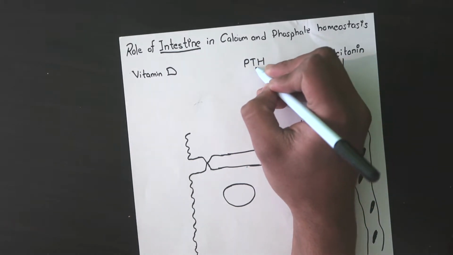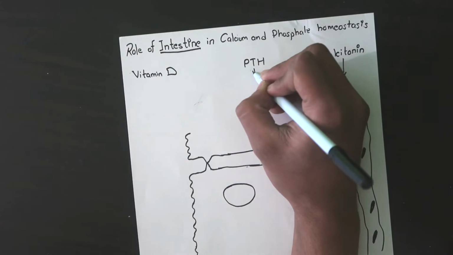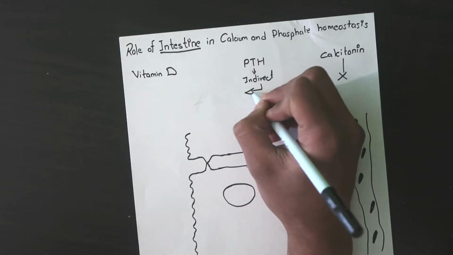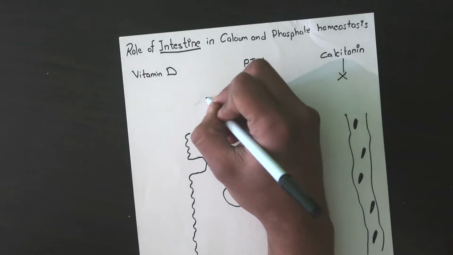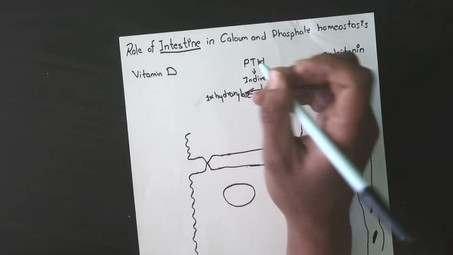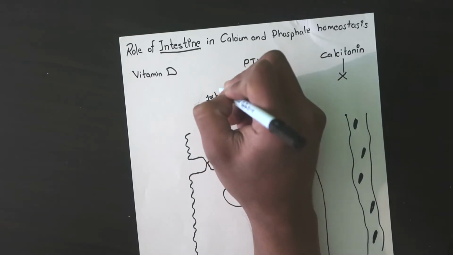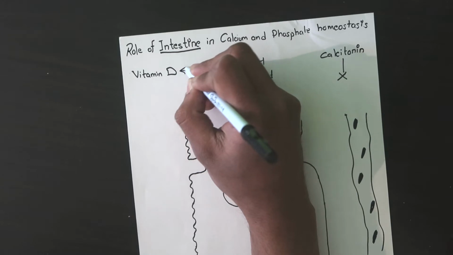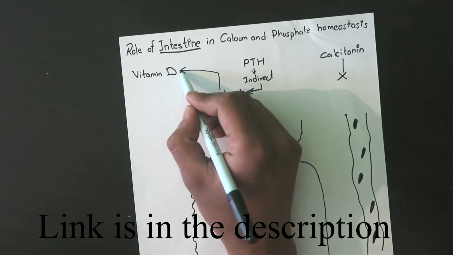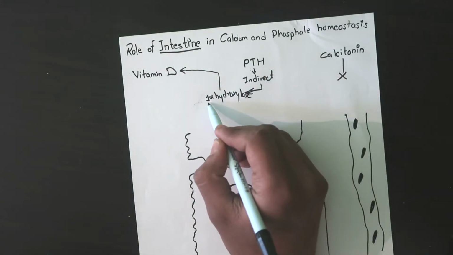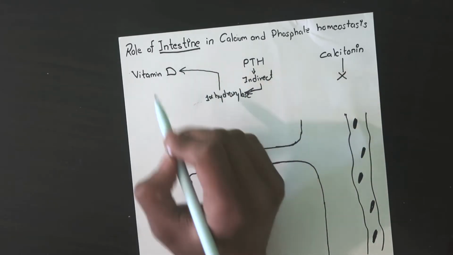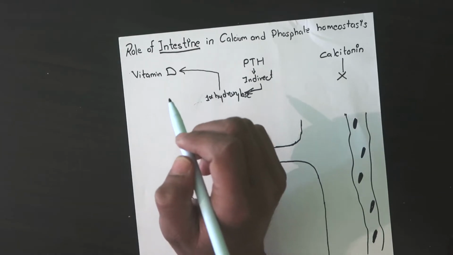Now parathyroid hormone has an indirect action. How? This hormone will stimulate the enzyme 1-alpha hydroxylase, and this enzyme is responsible for activating vitamin D. I've already made a video on vitamin D. If you have not watched it, make sure to watch it. So parathyroid hormone will stimulate 1-alpha hydroxylase, which will activate vitamin D, and vitamin D is the major hormone which will maintain calcium and phosphate homeostasis in the intestine.